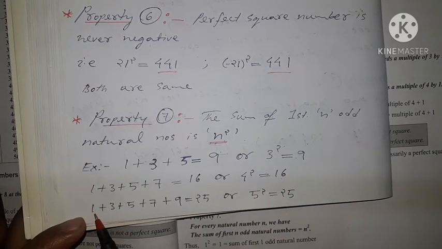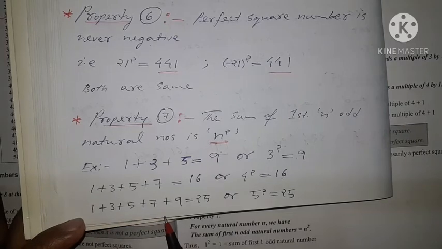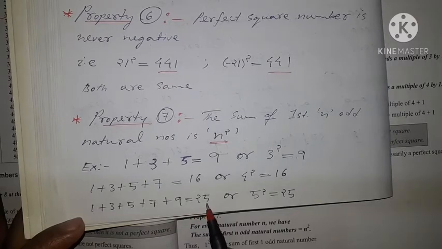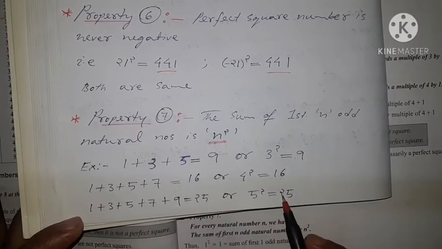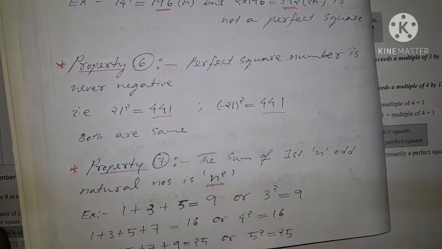Again, let us take another example, that is 1 plus 3 plus 5 plus 7 plus 9. That is the first 5 odd natural numbers. When we add these first 5 odd natural numbers, we get 25. Or directly by using the formula, how many odd numbers are there? 1, 2, 3, 4, 5. So 5 square is 25. So by using this formula, that is n square, we can directly find the result.